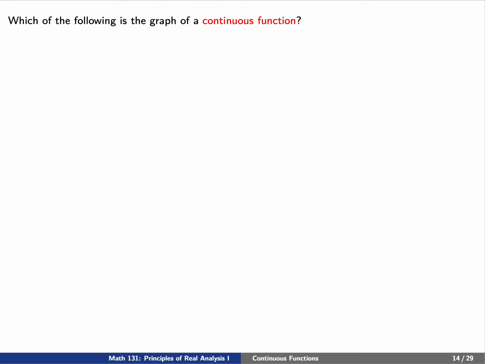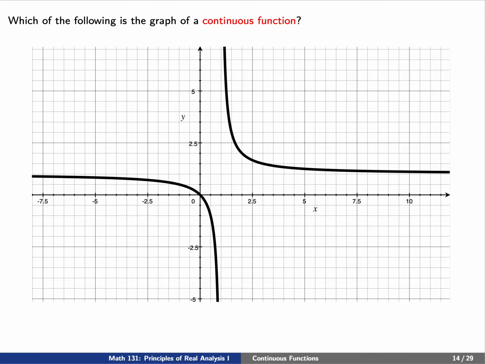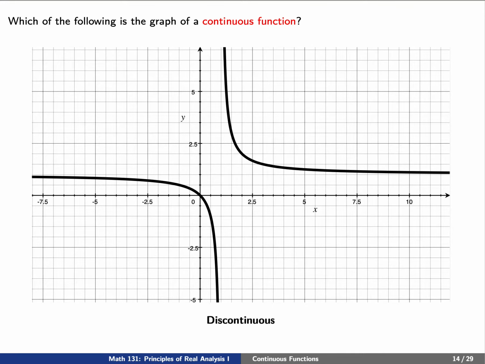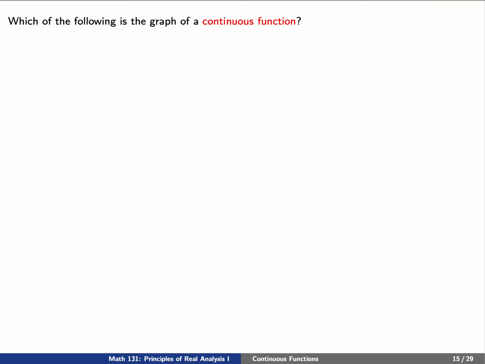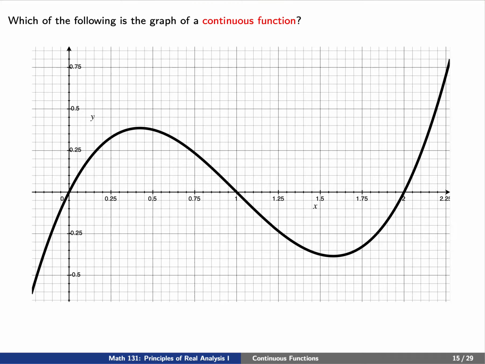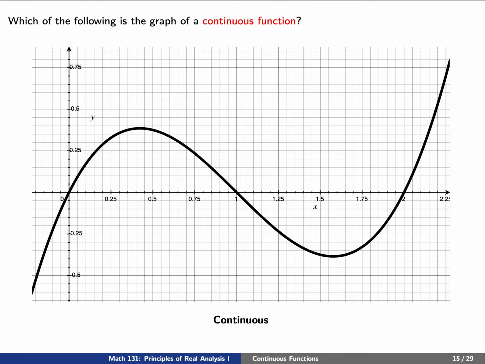Let's take a look at another one. For this graph here, it appears that this is disconnected into two parts. So we would say that this is a discontinuous function. What about this one? This here also looks like it's in one continuous piece. It looks like everything is connected smoothly. So yes, this is an example of a continuous function.